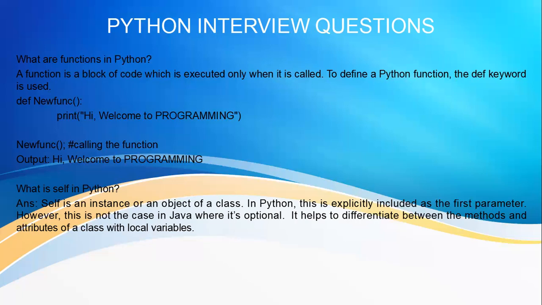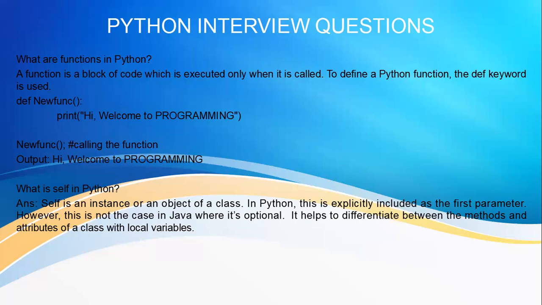So you don't have to write the code for these built-in functions. You can just call them. For example, print is a built-in function. Are you writing the code for the print function? No, you're just writing the name of the function and the string, the statement. When you execute this program, the statement will be printed.